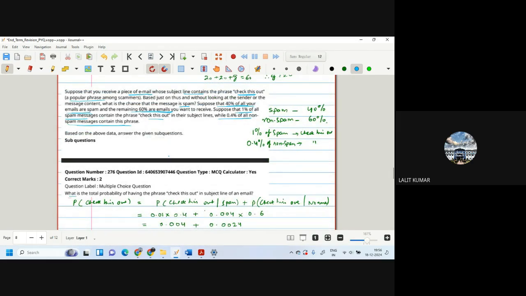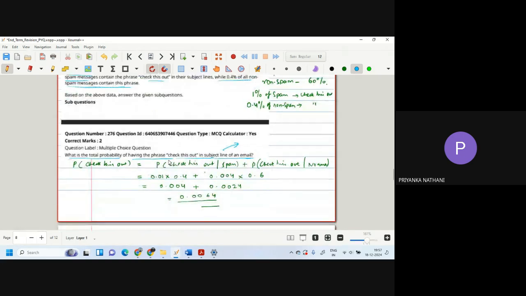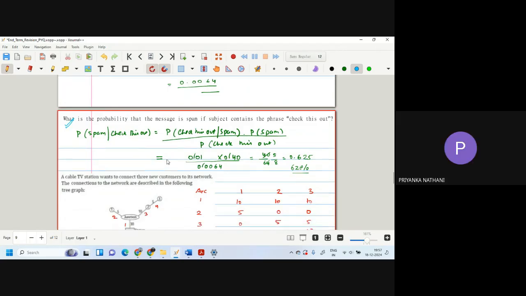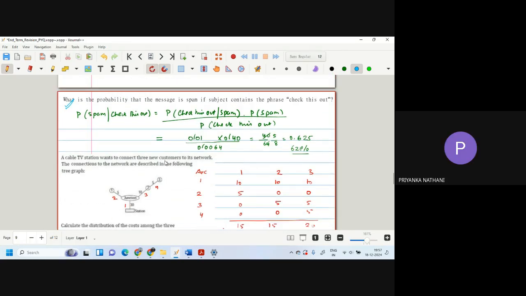What is the total probability of having the phrase "check this out" in the subject line of an email? So this is fine. 0.4 into 0.01 plus 0.6 into 0.004. The second part is also very easy, based on the theorem again. Two questions on Bayesian, is it?